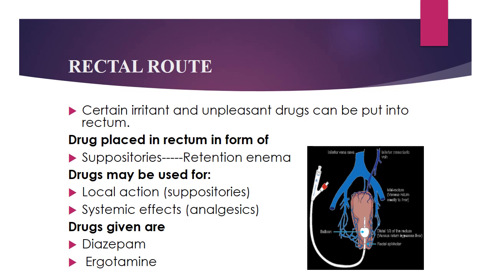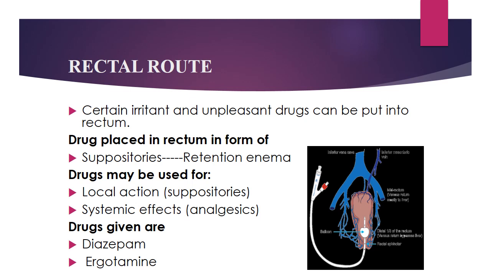Next, enteral route is the rectal route. Certain irritant and unpleasant drugs can be put into the rectum. This route is not used routinely nowadays. Sometimes this route is used, like in constipation in children. Drug is placed in the rectum in the form of suppositories or retention enema. In children, this route is used if the child is constipated for some days and is uncomfortable; then a glycerin suppository is put into the rectum, and after 1 or 2 hours, constipation is relieved.